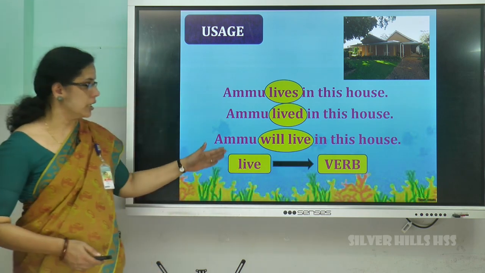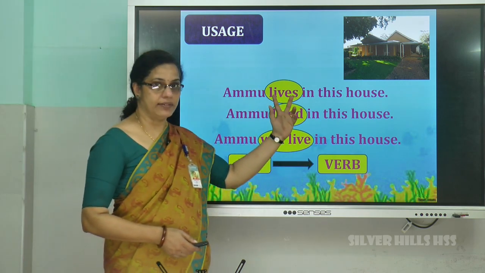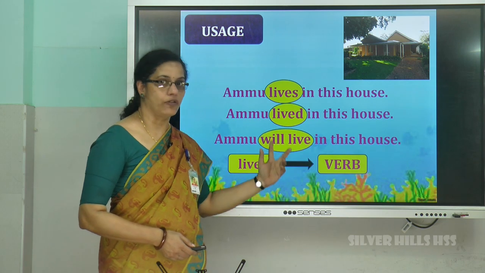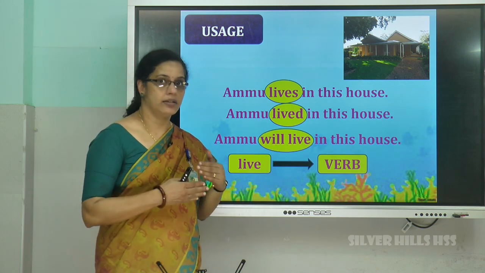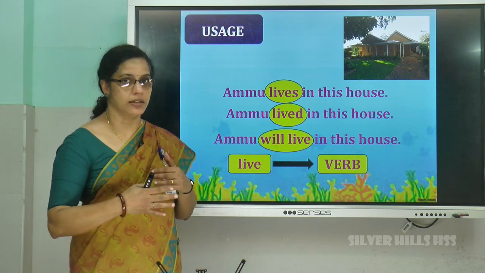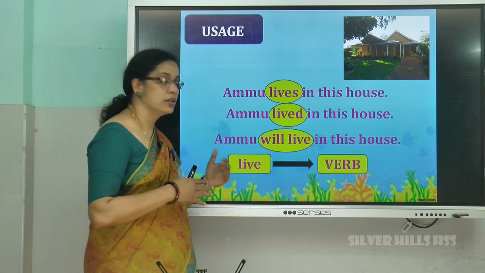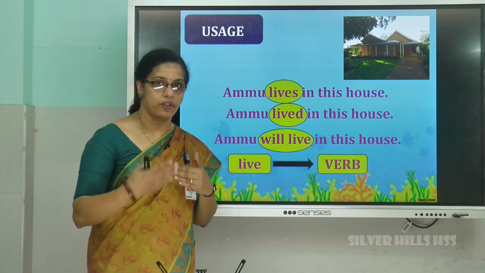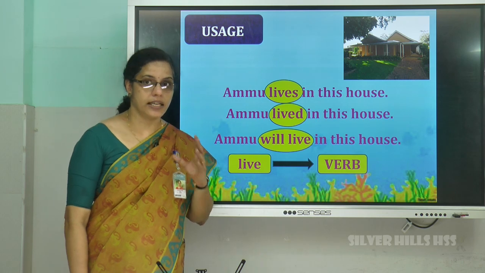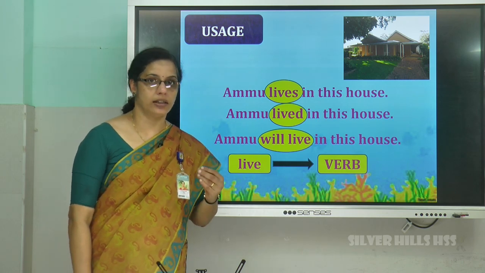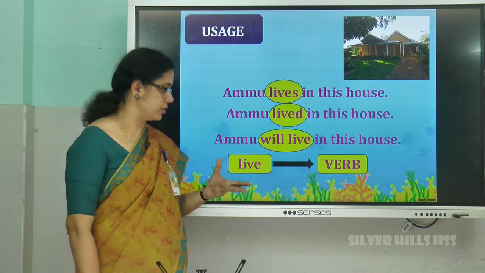Here the word lives or lived or will live is the word which tells us the tense or time of action.